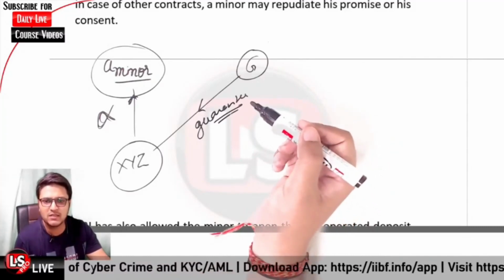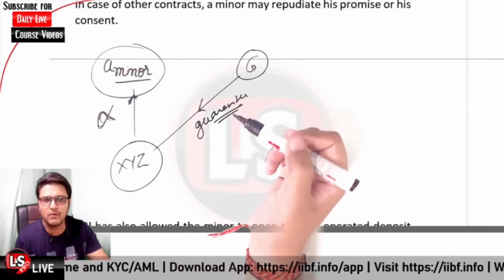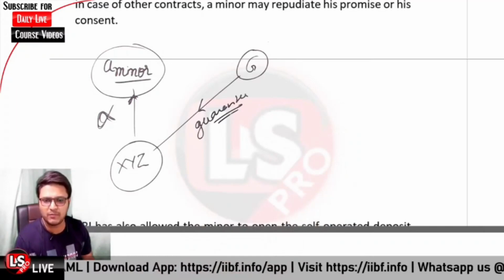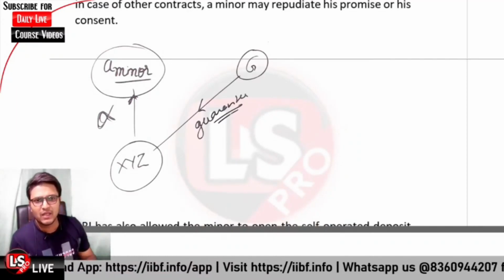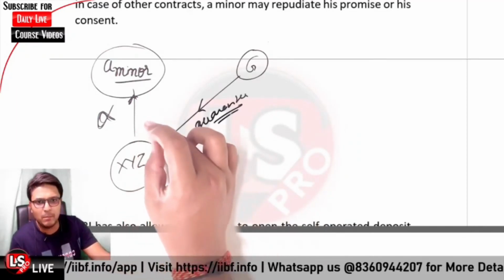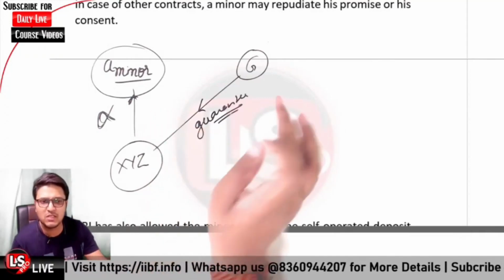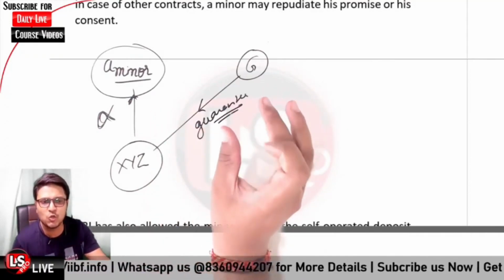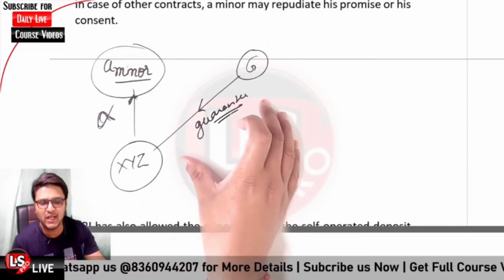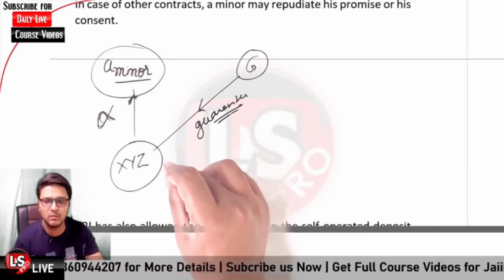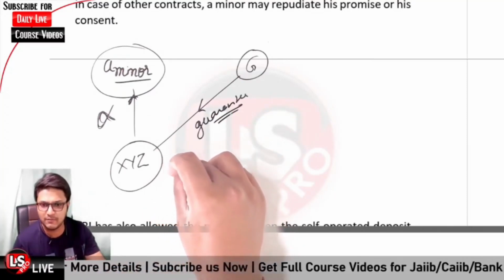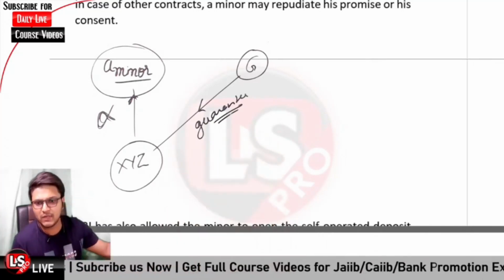Void ab initio means it will not be valid from the very start, from the very beginning. So in that case, the main part of the agreement based upon which the guarantee was given is also invalid, and all of the loss is to be borne by the bank itself. Are you getting my point?